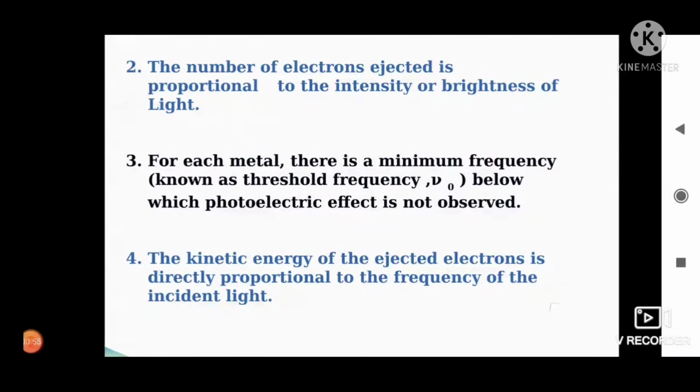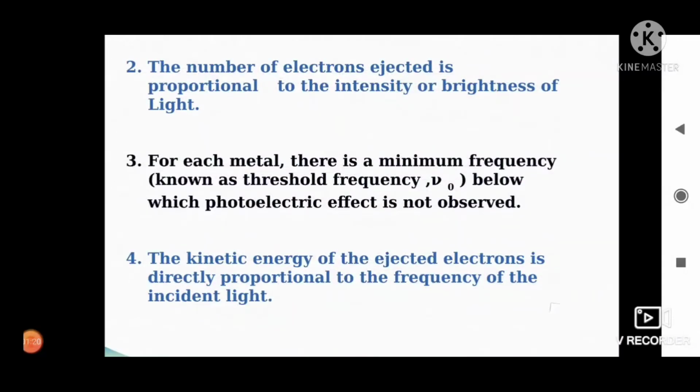That means electrons are emitted from a metal surface only when the frequency nu of the incident radiation exceeds a certain characteristic value. This frequency is called the threshold frequency nu zero. The value of nu zero depends upon the nature of metal used.